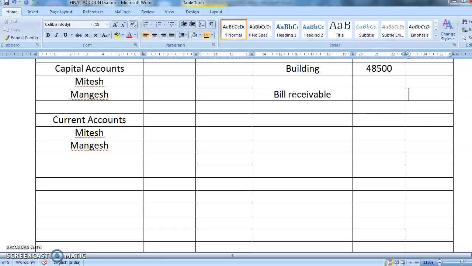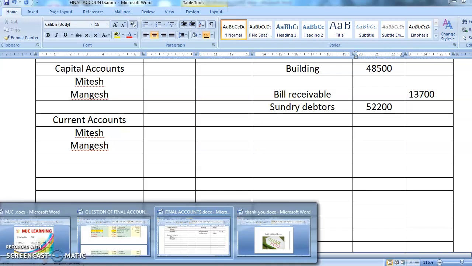Yes. So what is the bill receivable account? 13,700. Second was sundry debtors. Yes, sundry debtors is having an adjustment, so you'll write in inner column 52,200.